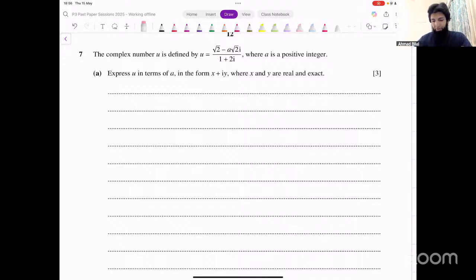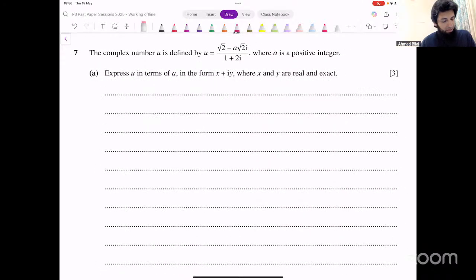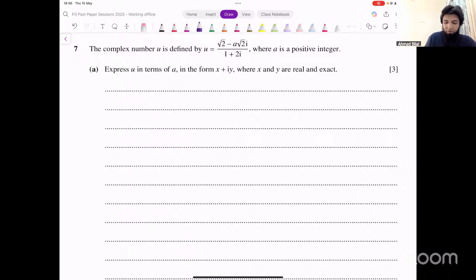Okay, let's look at this one now. This is the next question that you're asking about from this paper, question number 7. Let's try this. You have this complex number where a is a positive integer. We first have to express u in terms of a in the form x plus y iota, where x and y are real. Now that's the standard part. You just have to multiply and divide by the conjugate of the denominator, and then simplify that.